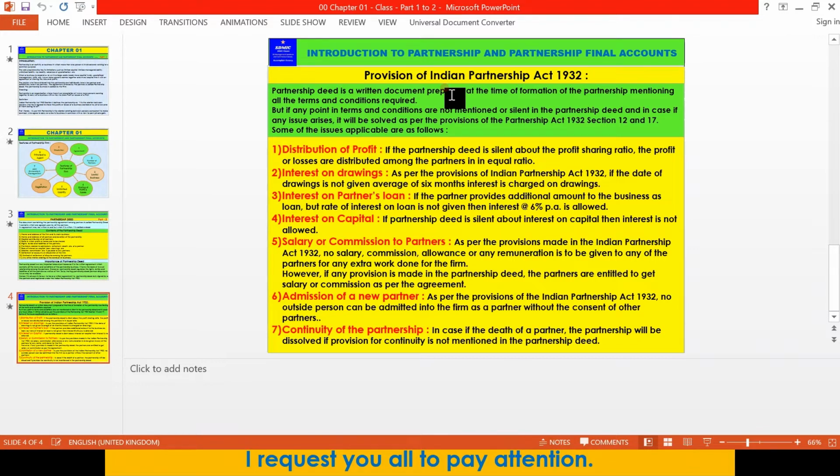Suppose terms and conditions are not mentioned in the partnership deed, then for this registered partnership firm, the following terms are automatically taken as ruled and resolved by the Partnership Act 1932.